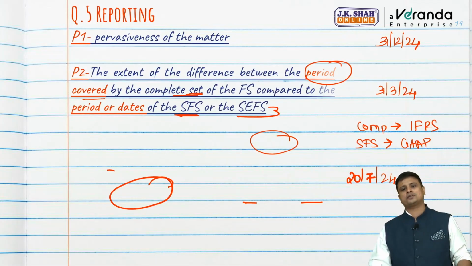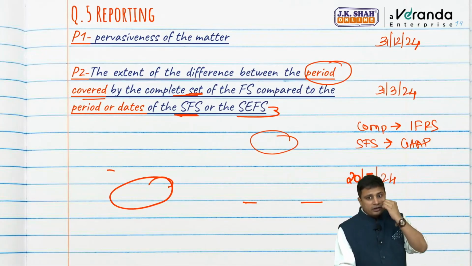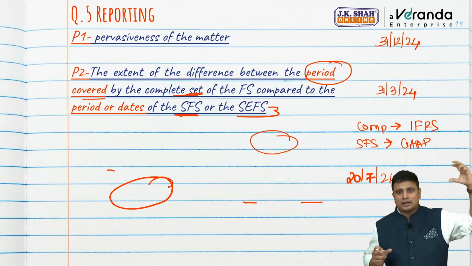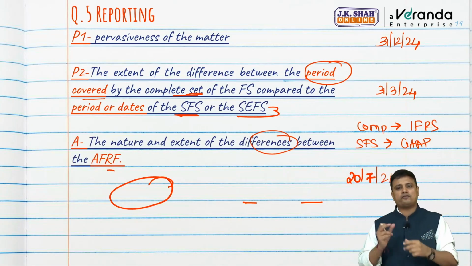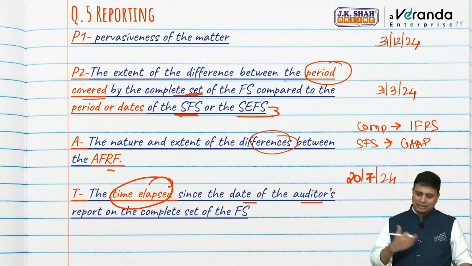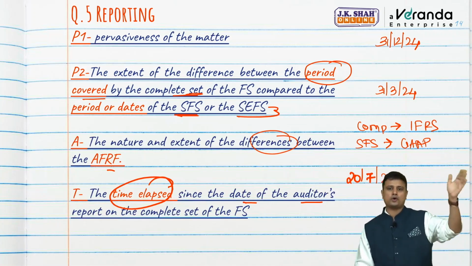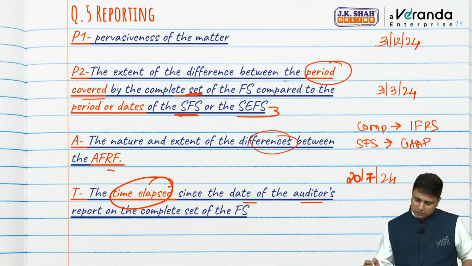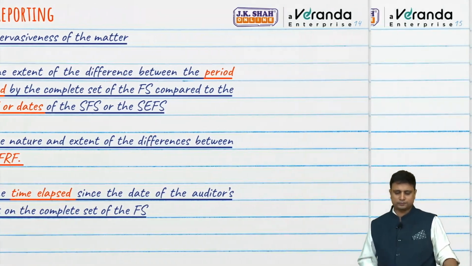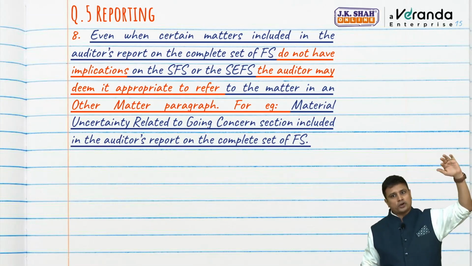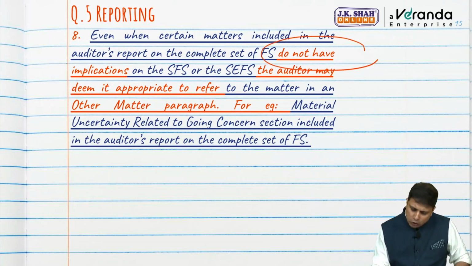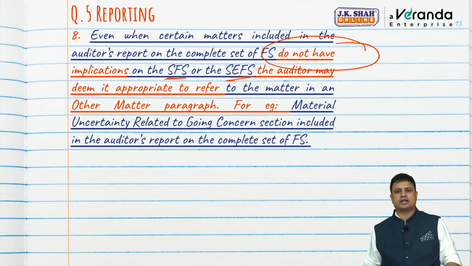What is the pervasiveness of that matter? The extent of difference between the period covered by complete set and single financial statement. What is the nature and the extent of difference between the AFRF and the time elapsed since the date of the auditor's report on complete set of financial statement. So these are the factors that we'll have to consider. Now see, there may be circumstances where the auditor's report on complete financial statement do not have implication on single financial statement or specific elements of financial statement.